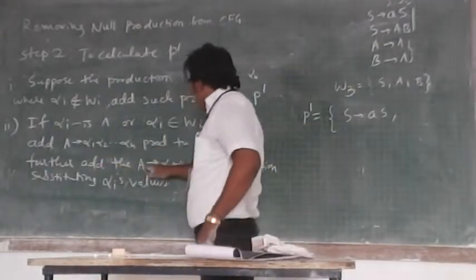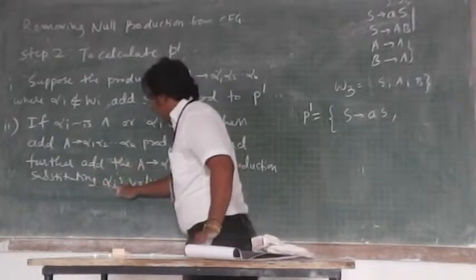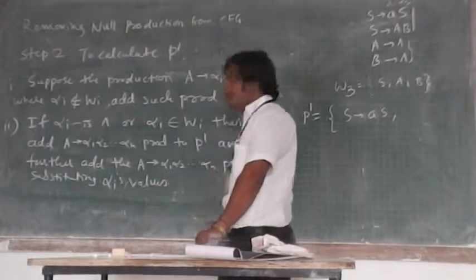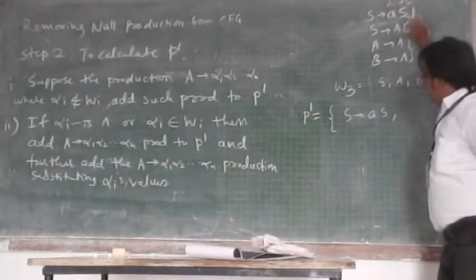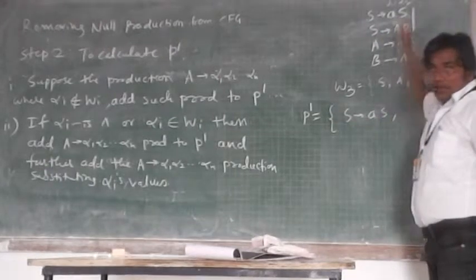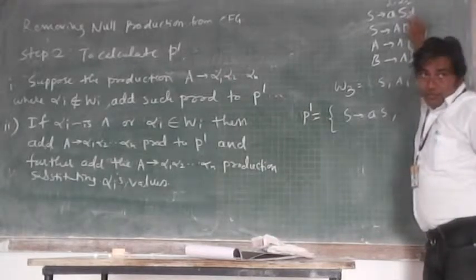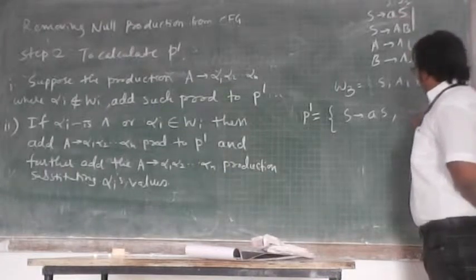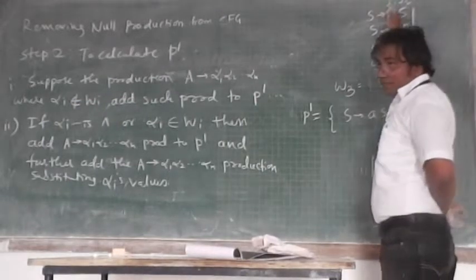further add the same production substituting alpha i's values. For example, in this case we are considering the first production. Here as it is we added this production, and what to do next is we need to substitute the value of S. S is nullable, so once I substitute S value as null, what do I get? I get the production S implies A. You are done with the first production.